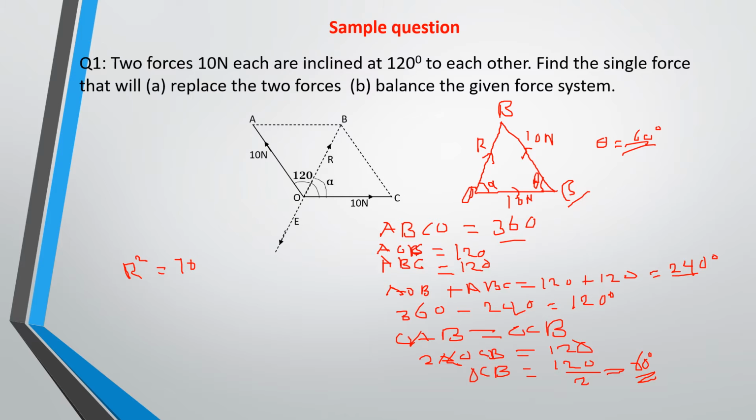10 plus 10 minus 2 times 10 times 10 times cos 60 degrees. Remember the formula that we just quoted before, right? This is exactly the formula we quoted before: f1 squared plus f2 squared minus 2 times f1 times f2 times cos theta. Okay, so this will now give us